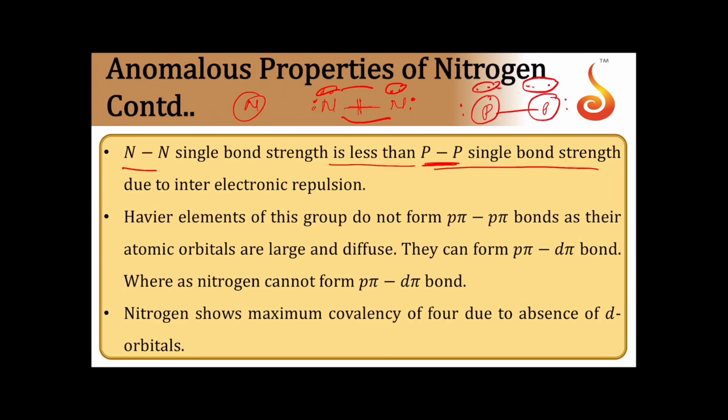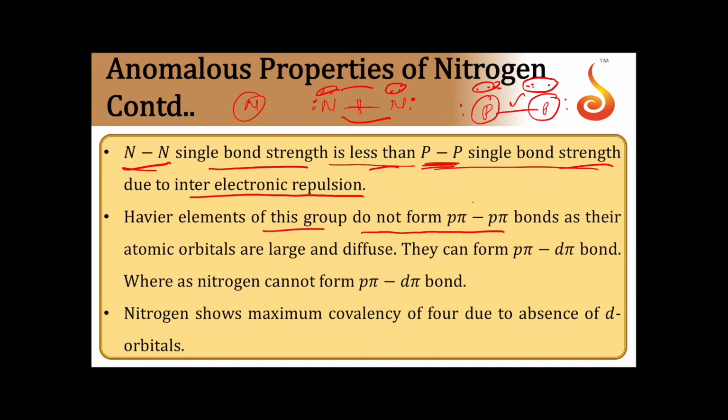Thereby the repulsion between non-bonding pairs is less. Hence, the bond strength is more. So, in the case of nitrogen, the repulsions are more. The repulsive force decreases the N-N bond strength. In phosphorus, repulsions are less and thereby strength is more. So, finally, N-N single bond strength is less when compared to P-P single bond strength due to inter-electronic repulsions, that is, of non-bonding pairs.